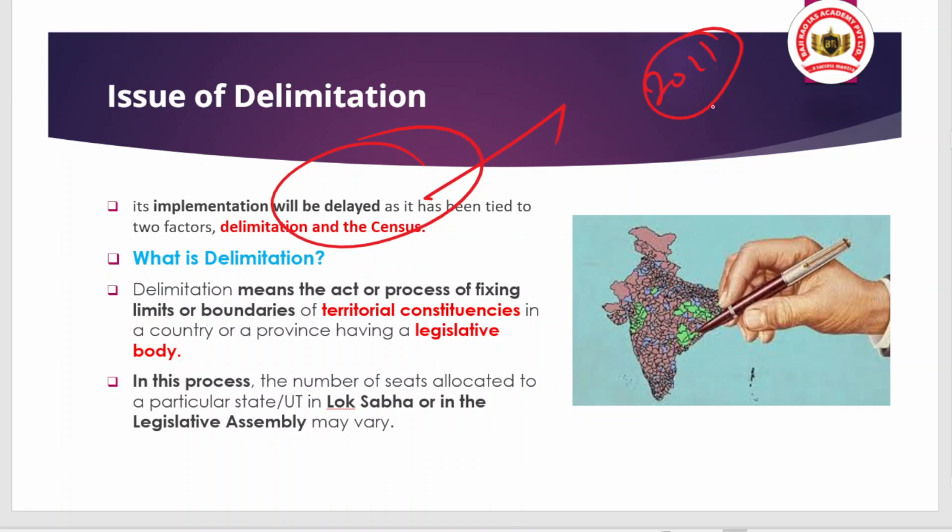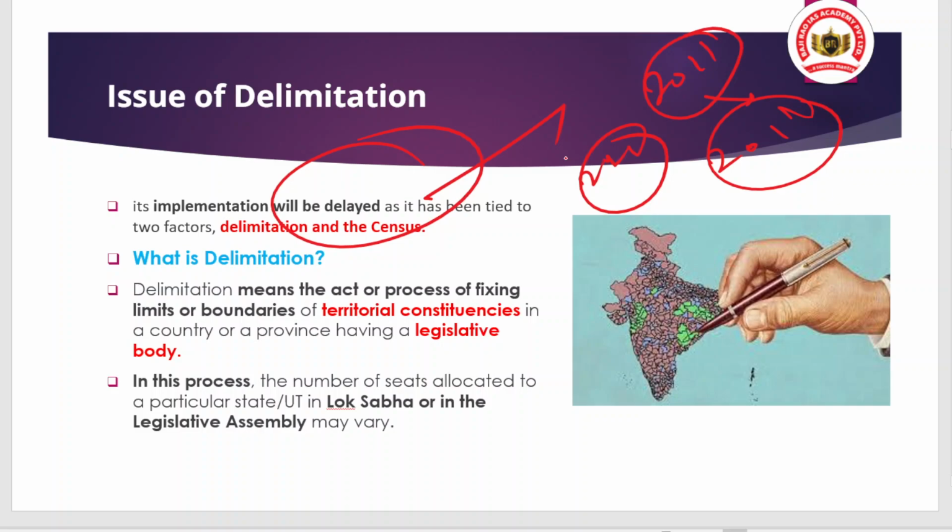So after 2011, we had the next census in 2021, but due to COVID-19 and various restrictive measures, this census got challenged, and again it is in the preparatory mode. So maybe in 1 or 2 years the report of Census 2021 may arrive, but we will discuss it when it comes. Okay, so what is delimitation?